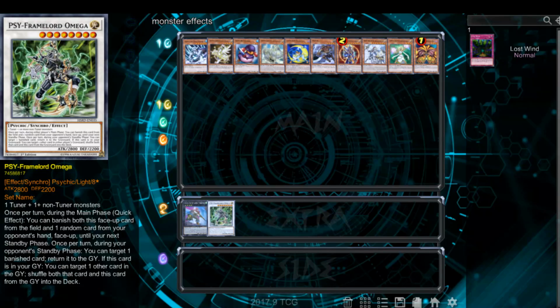Yeah. And then when he returns to the field, not even when he returns to the field, like during your next standby phase, the turn player that owns the Omega, or the player that owns the Omega during their next standby phase, no matter what, they get their card back. So even if you use Pot of Acquisitiveness or Burial from a Different Dimension to put the Omega back into the graveyard or shuffle it into the deck, you will still get your card back if your opponent takes a card from your hand.